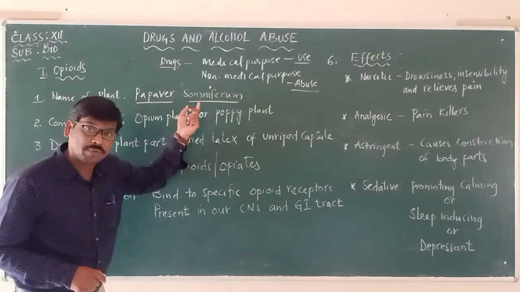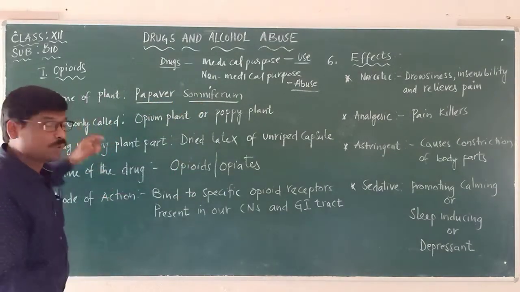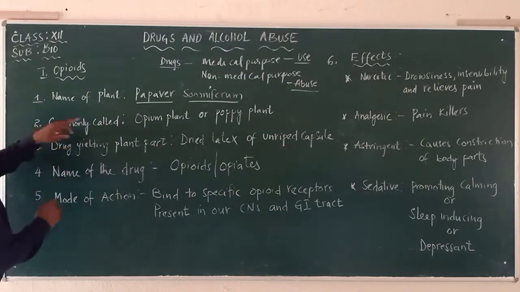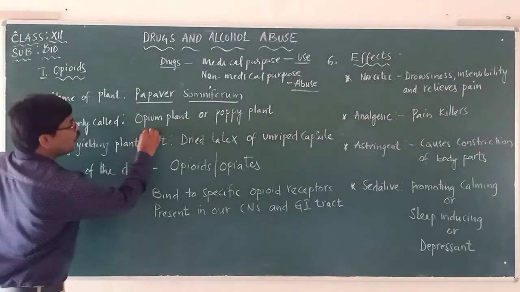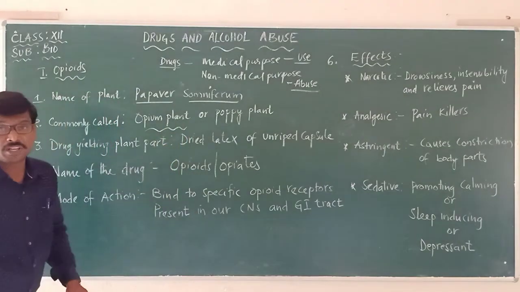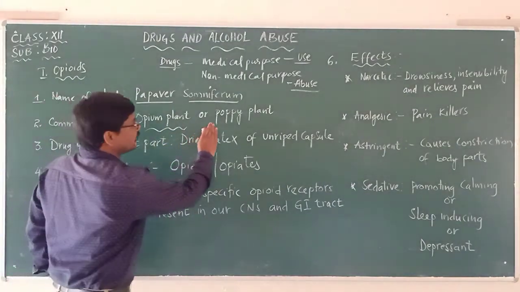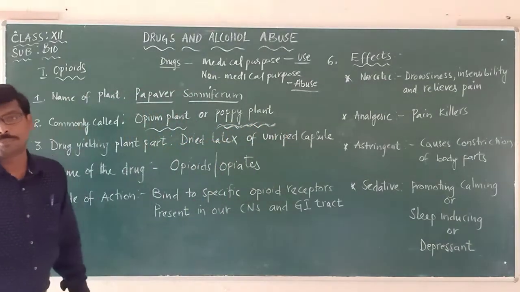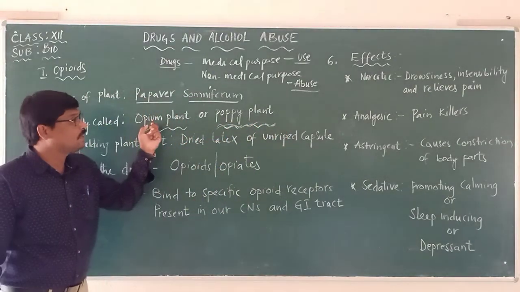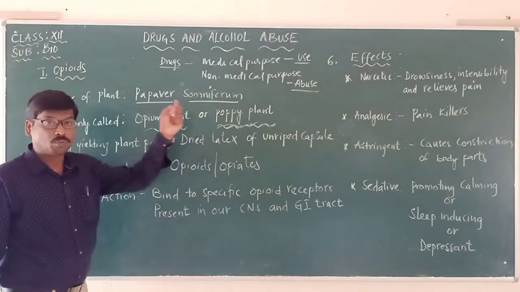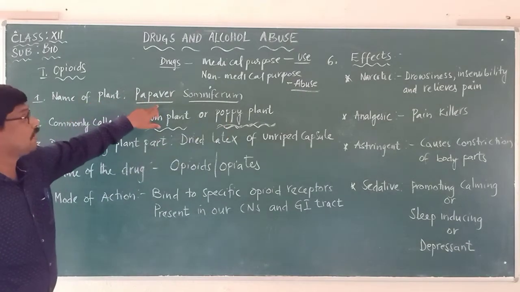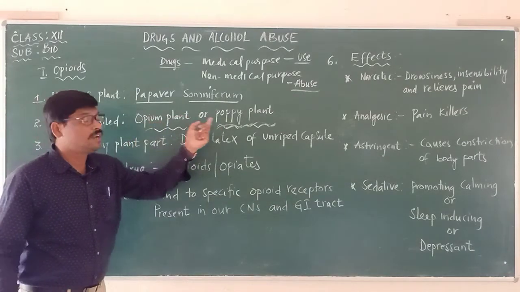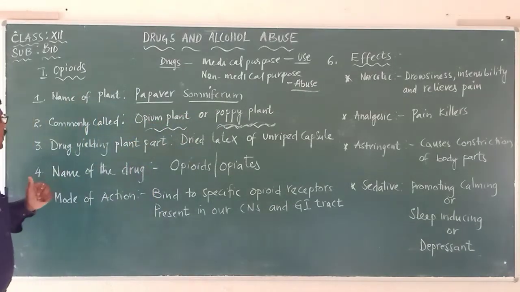Papaver somniferum is the name of the plant from which drugs called opioids are obtained. So this plant is commonly called what? Opium plant, or otherwise poppy plant. But what is the name of the plant? Papaver somniferum, commonly called the opium plant or poppy plant.